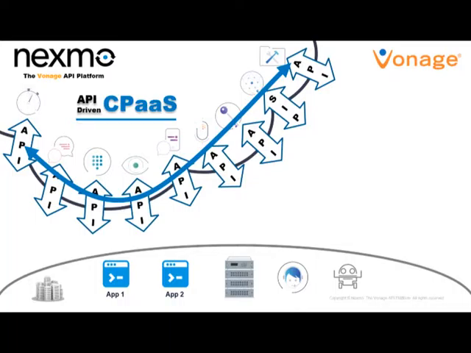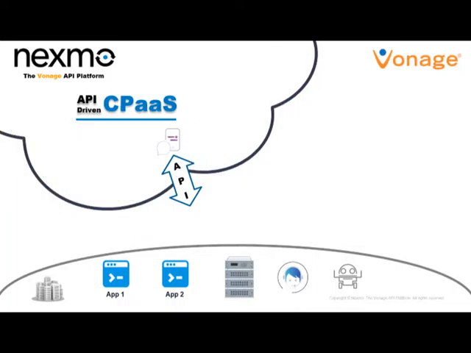We're now going to focus in on our SMS messaging API. Over here we have one of your customers. Now let's say one of your applications needs to send a message to a customer. In this scenario, your app can make an API call into Nexmo, and from there we can send a message to your customer. Now in this particular example, the customer happens to be on 3 here in the UK, but in reality they could be on Mobistra in Spain or pretty much any other network anywhere around the world thanks to our global reach.